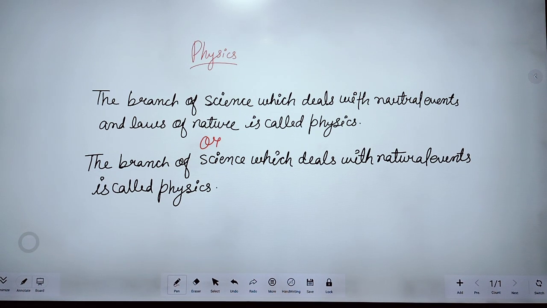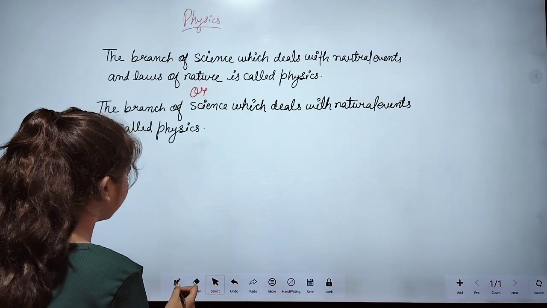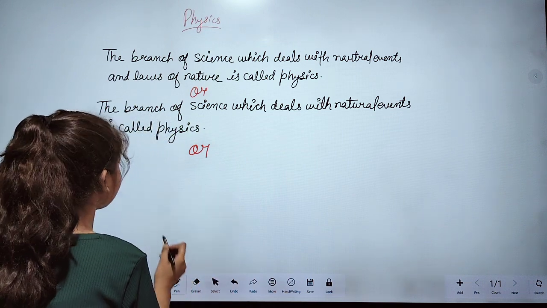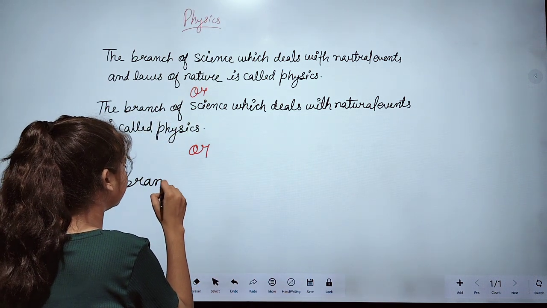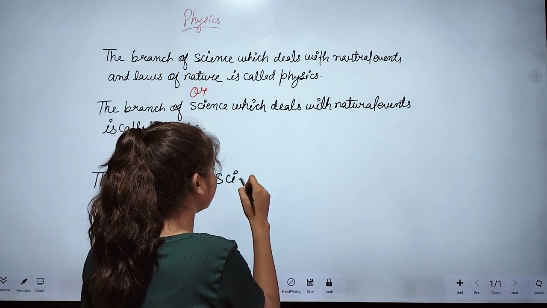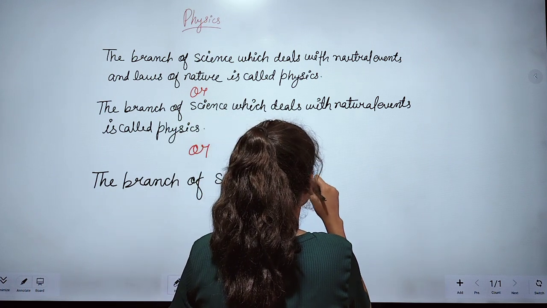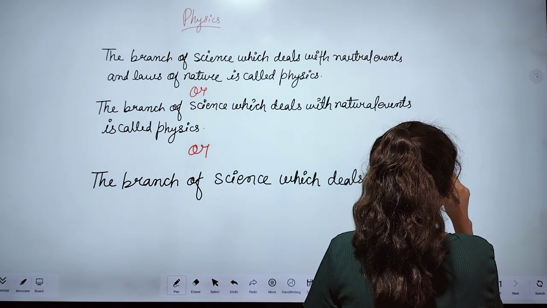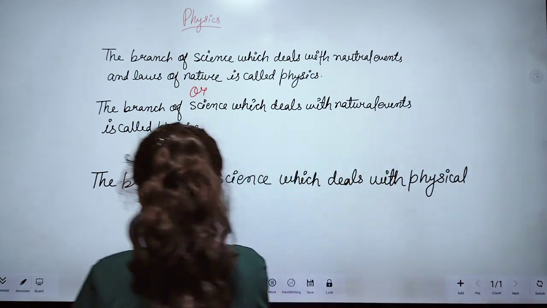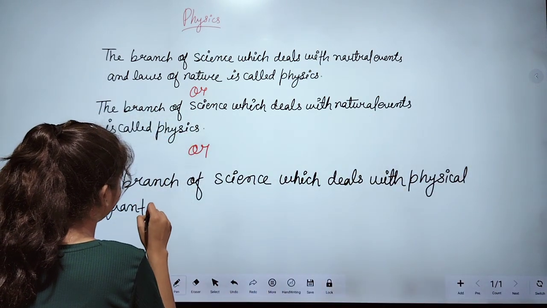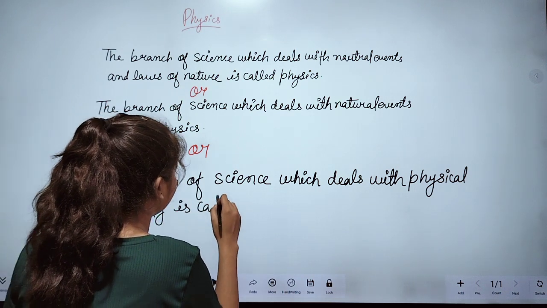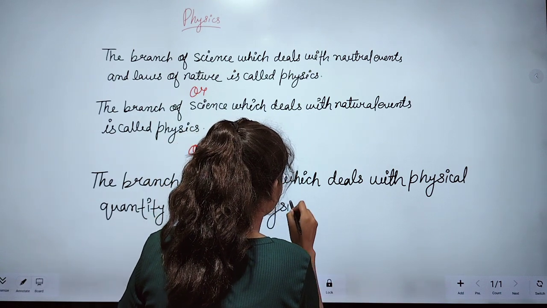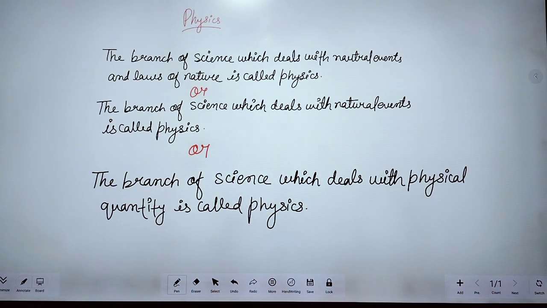Now there is one more definition of physics: the branch of science which deals with physical quantities is called physics.